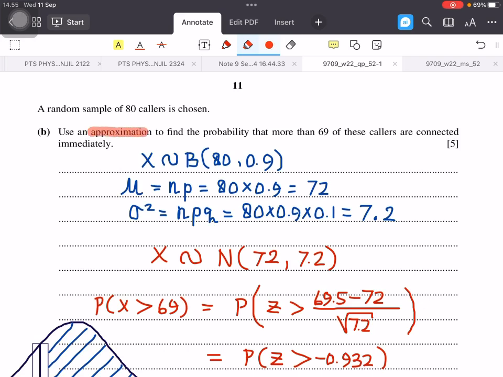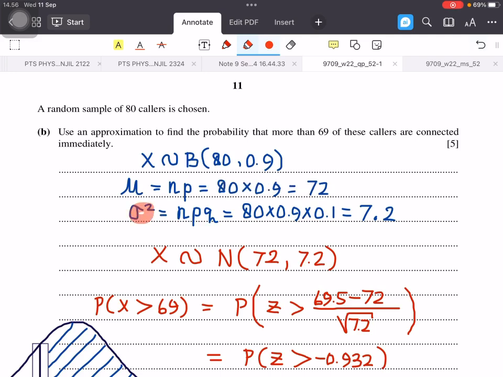To use approximation, we need to change the parameters of the binomial distribution into parameters of the normal distribution. To find mu, we can use the formula n times p. So 80 times 0.9, which is 72.